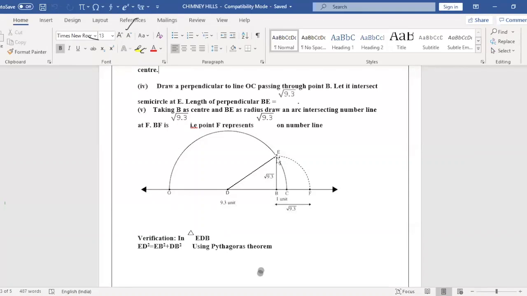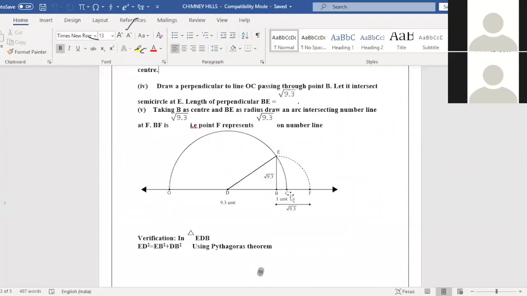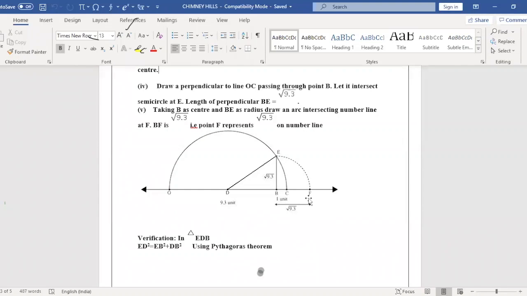Take BE as a radius and draw an arc. That arc should cut this line. This F represents root 9.3. From B to F, the measurement is the value of root 9.3. You can use the same method to locate root 5, root 2, root 11, root 9. Once again, repeat the steps.